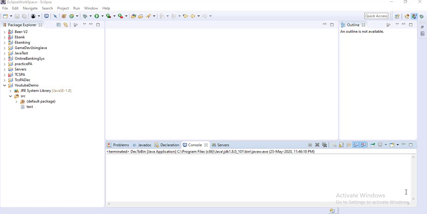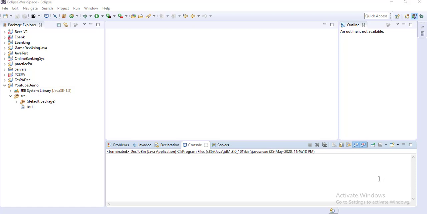Whatever features the parent class has, we can use in the child class. The parent class we call the superclass, and the child class we call the subclass. How we do that, we will explain.